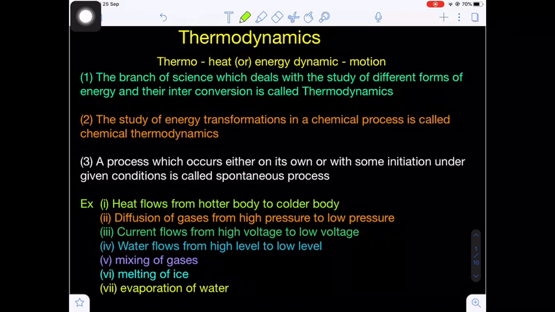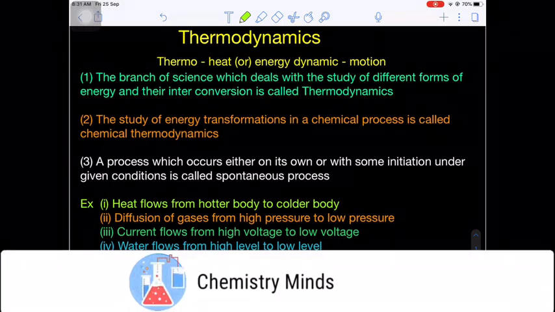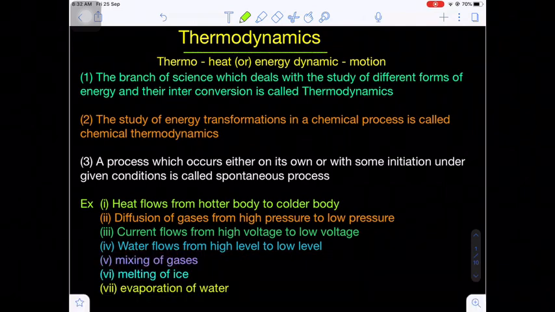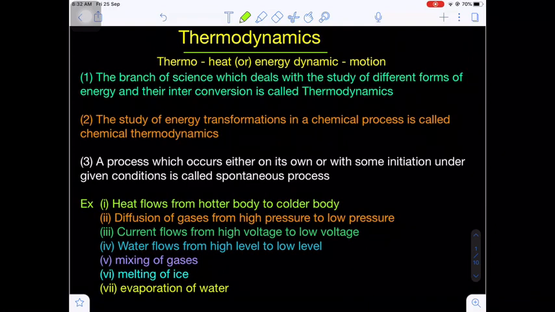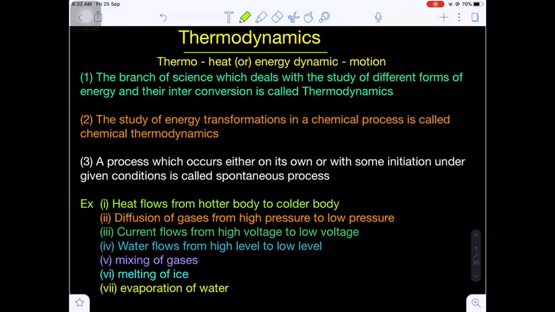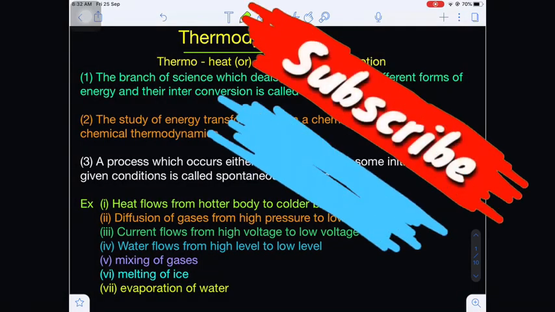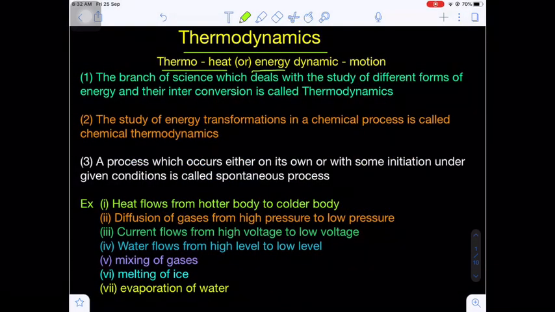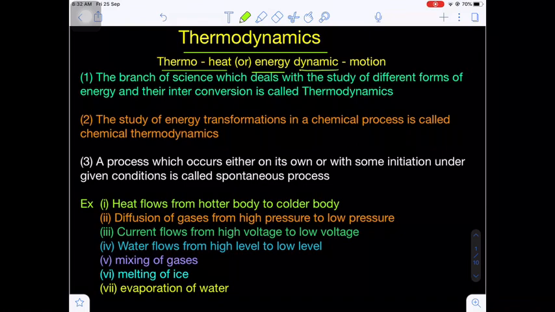Hello students, today we are going to discuss a very important chapter that is called thermodynamics. It is one of the important chapters in physical chemistry. Now, in thermodynamics, what is the meaning of thermo? Thermo is nothing but heat or energy. And the next part is dynamics, or dynamic, which is nothing but motion.